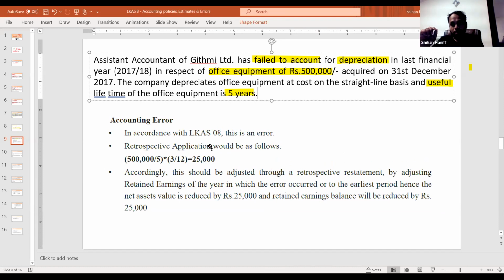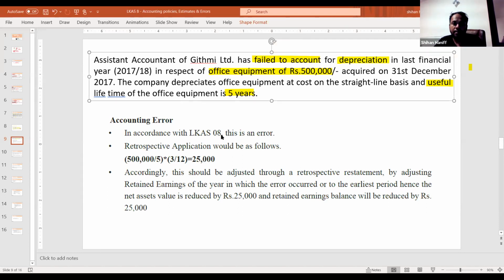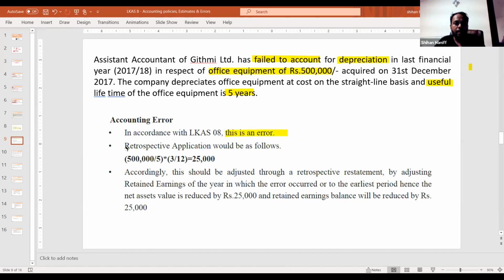LKS 8. Now, estimate means previously your useful lifetime is 5 years. Now the useful lifetime is 4 years or 8 years. It is a change in estimate. This is a new asset you are purchasing, but not depreciated. It's an omission. Okay. So you have to answer like this. In accordance with LKS 8, this is an error. Retrospective application should be as follows.